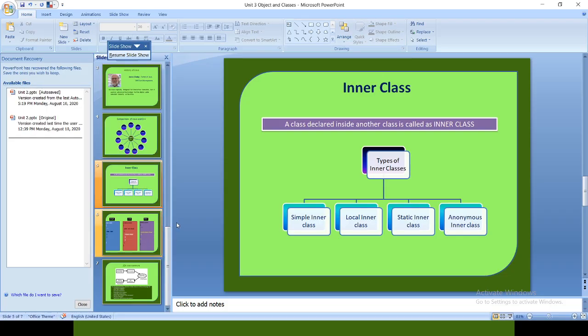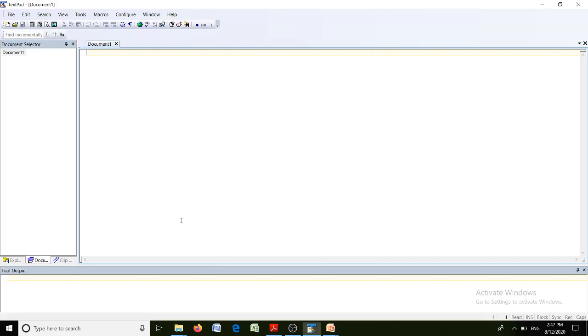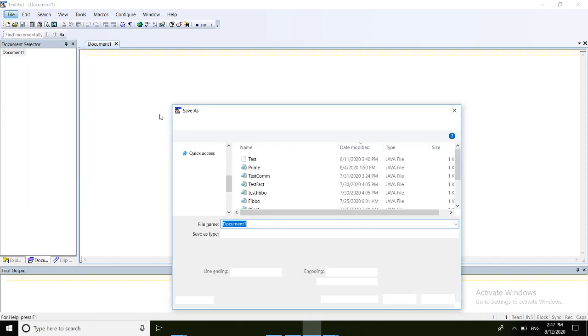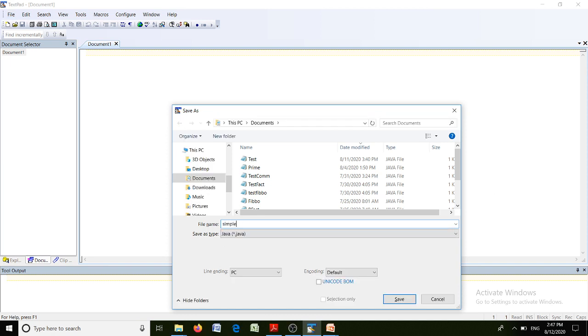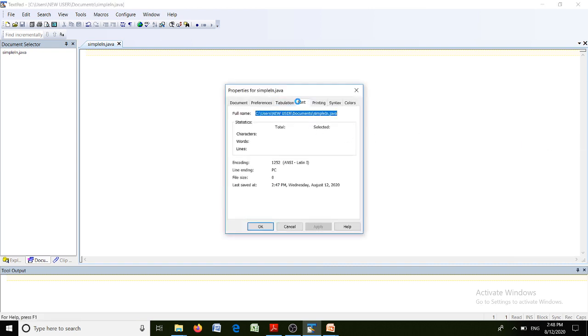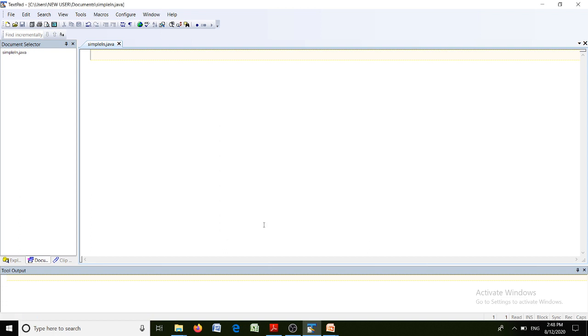Now, let us transfer our control to TextPad. See here, I will save my program with the name simple in .java, as my program name is simple in. So let me change the font here. Okay.